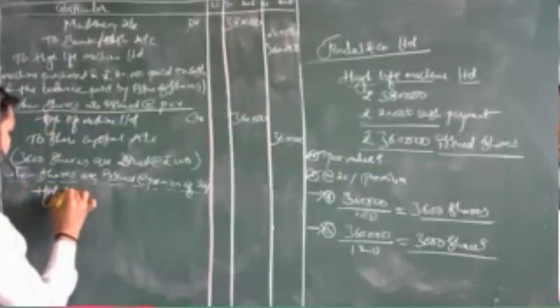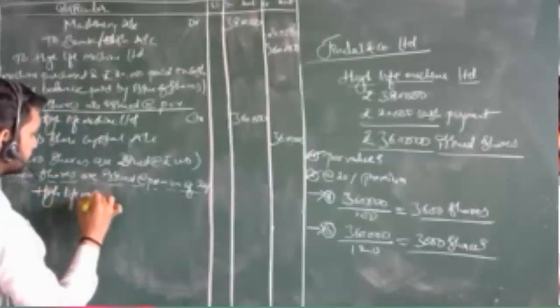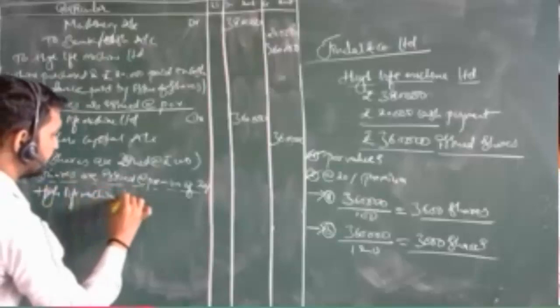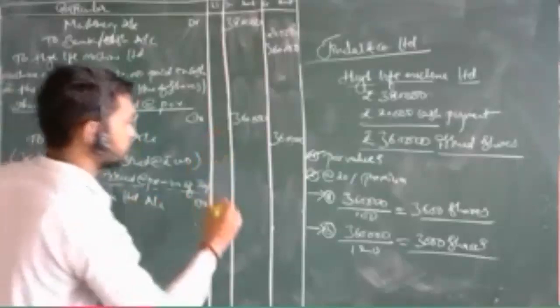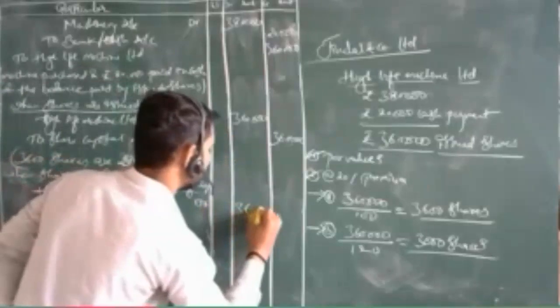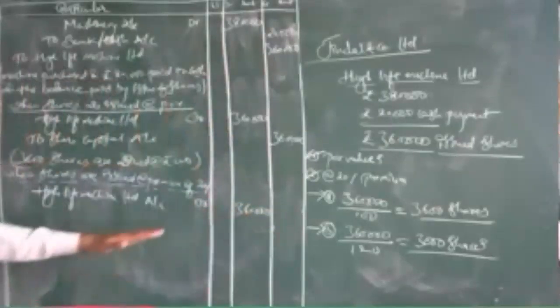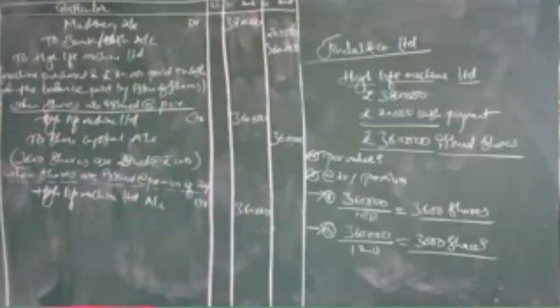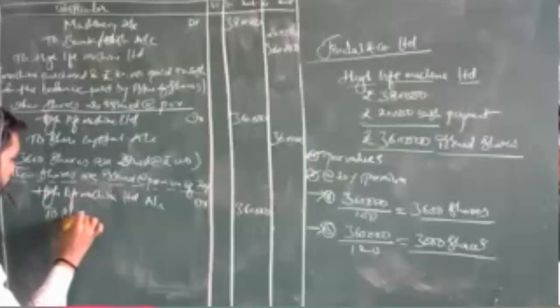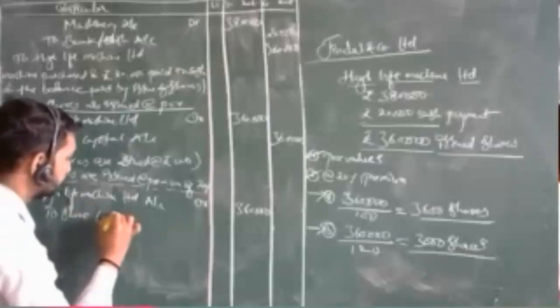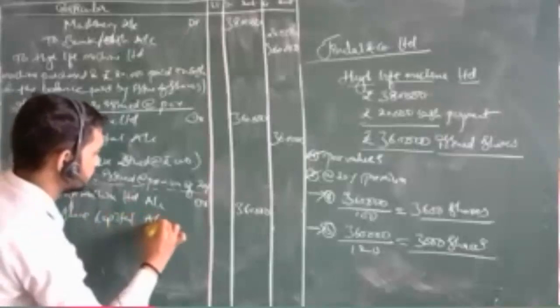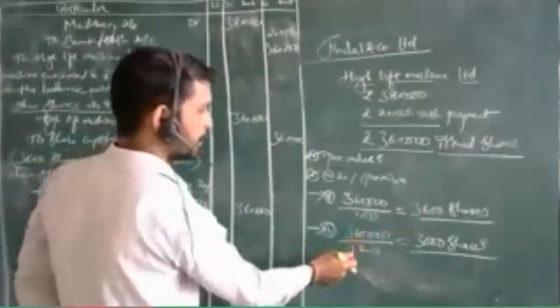High Life Machine Limited account debit, how much? 3,60,000. So how are you going to pay them? To share capital account.